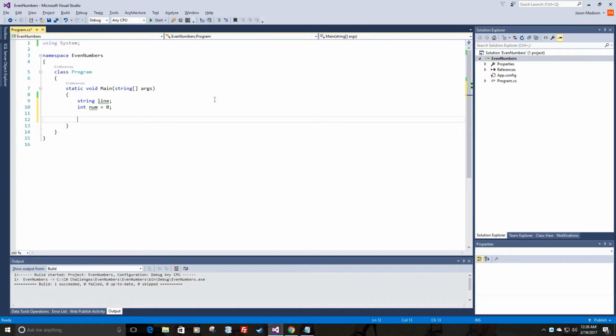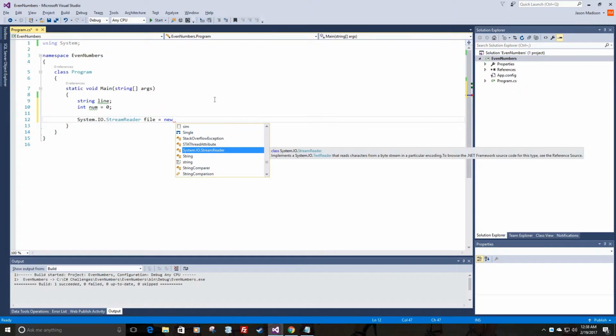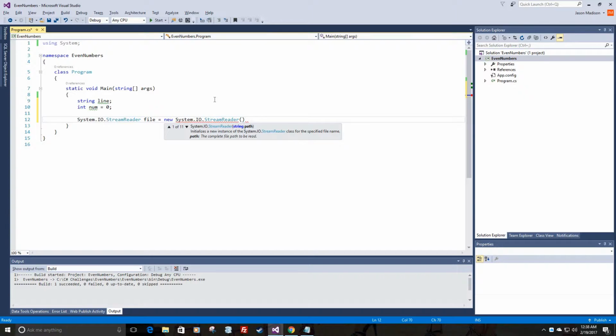We'll also need to create an object that will read in the file for us, so that's going to be System.IO.StreamReader. I'm going to name that object file and new System.IO.StreamReader. I'm actually going to put, this is what the name of the file should be, but the way I'm going to do it is to have it read in the name of the file as an argument when it runs the program.